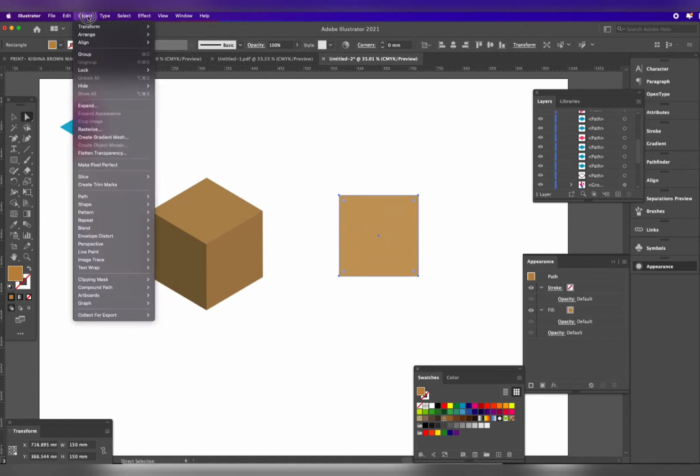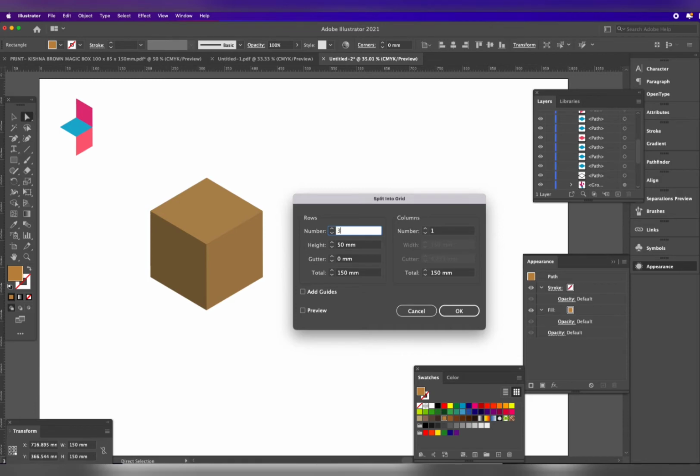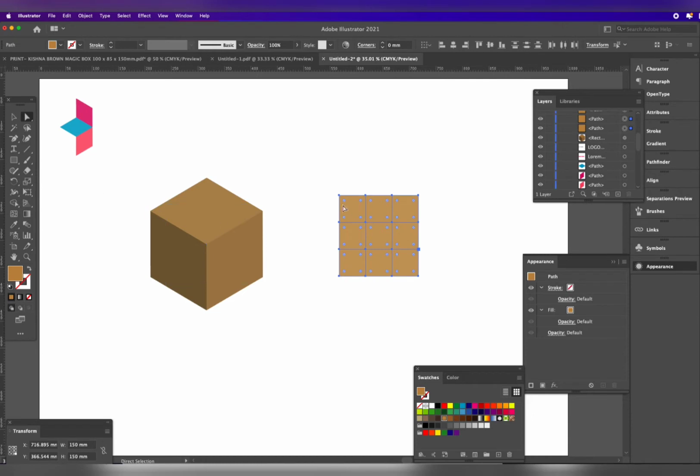Now take another shape 150 mm by 150 mm and go to Object, Path and Split into Grid, 3 by 3. Now the rectangle is divided into 9 boxes and choose different colors.